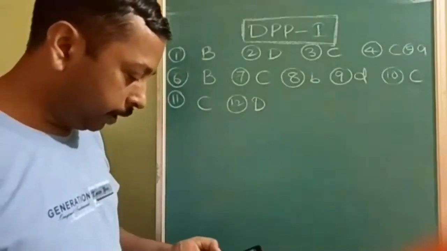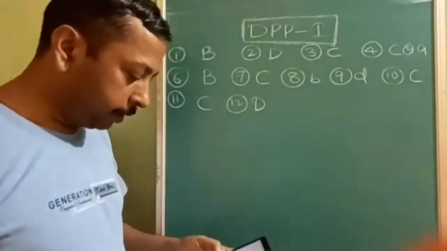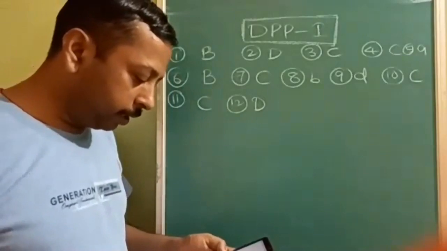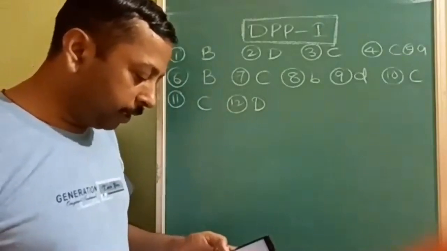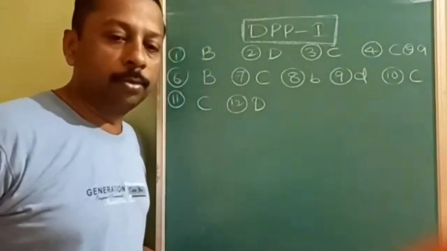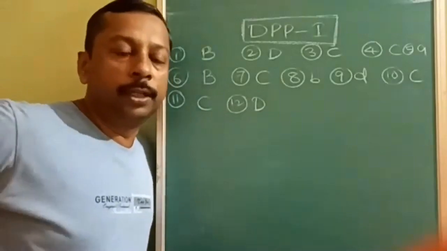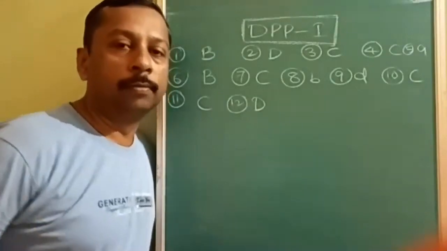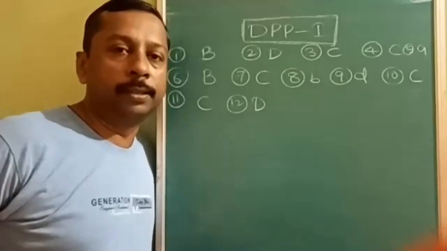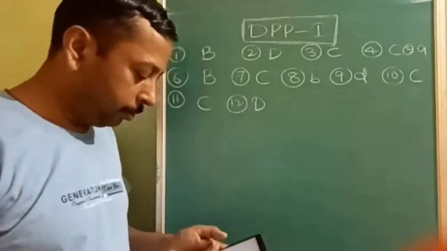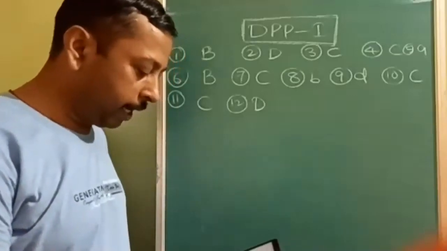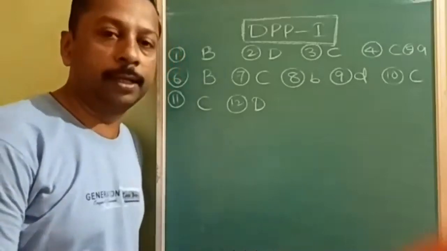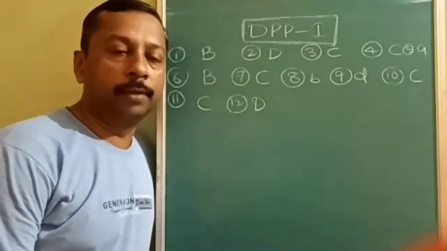Next, 13th. Arsenious sulfide carries negative charge. Therefore, maximum precipitating power. Most of the students are confused about power and value. Value is more, power is less. This is a Hardy-Schulze rule based question. Here the charge is given, but nowadays they are not giving it.